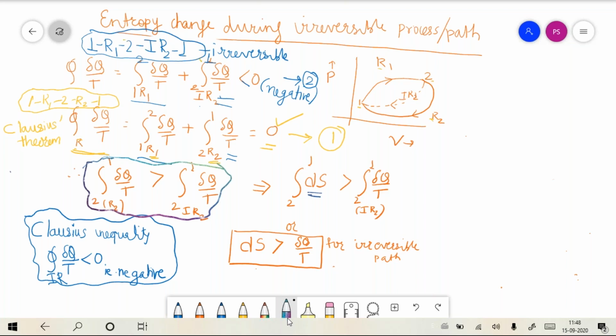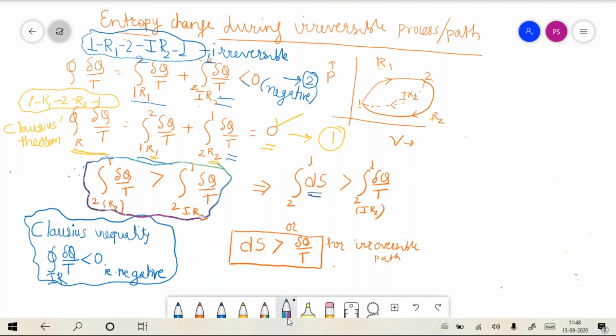If states 2 and 1 are very close, then one can say that ds is greater than del q by t for an irreversible path. So what we have obtained is an expression for entropy change during an irreversible process. So what do we conclude?